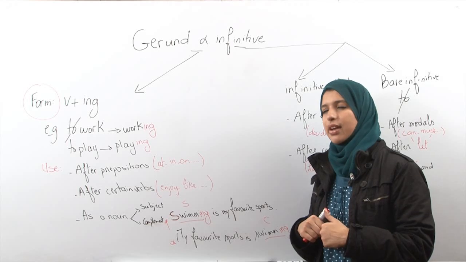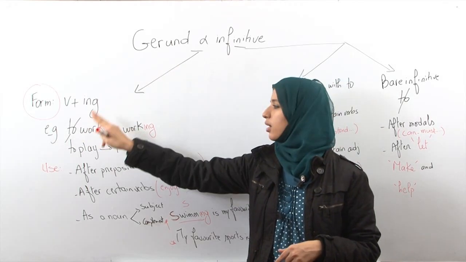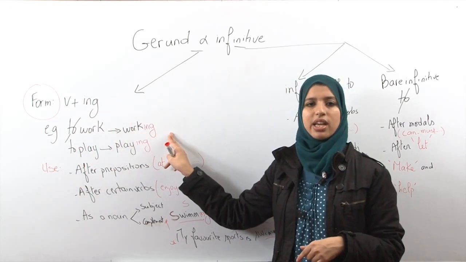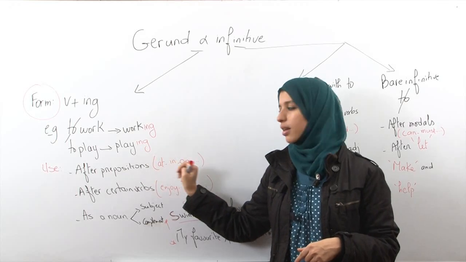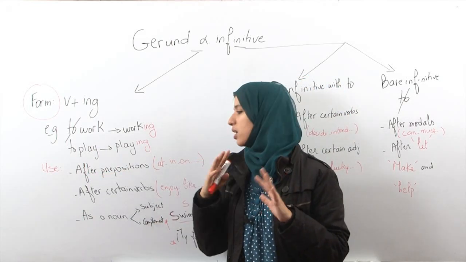So let's say it again very quickly. Gerund is verb plus ing. Examples, to work, you take off the to and you have the verb plus ing. It becomes working. To play becomes playing, all right? The use, we have 3 uses. Put it in your mind and keep it right there.